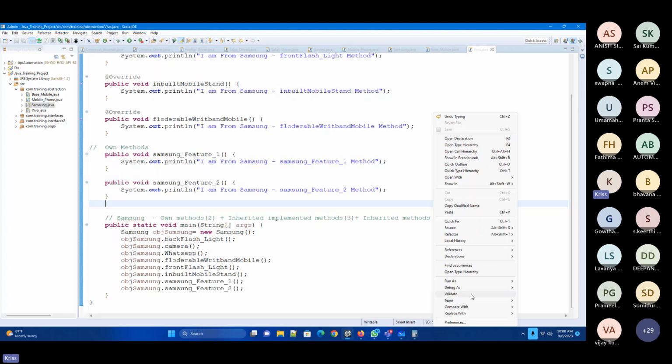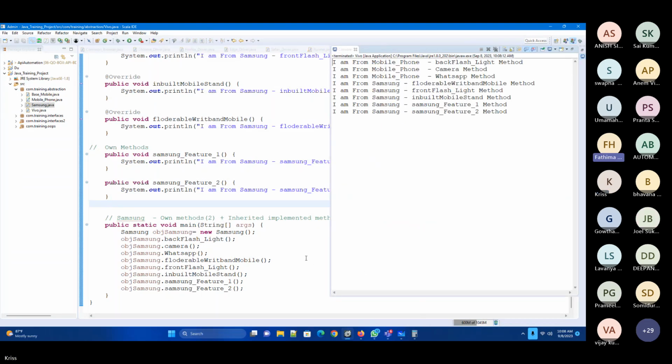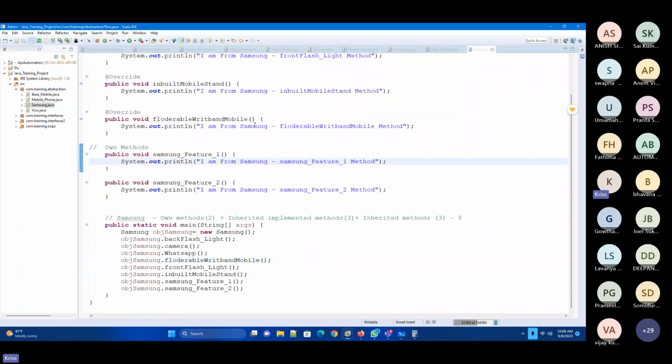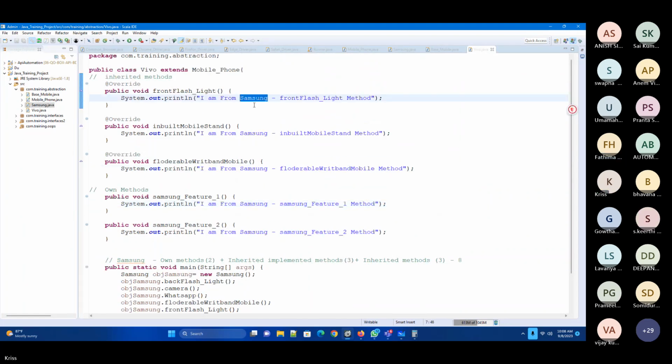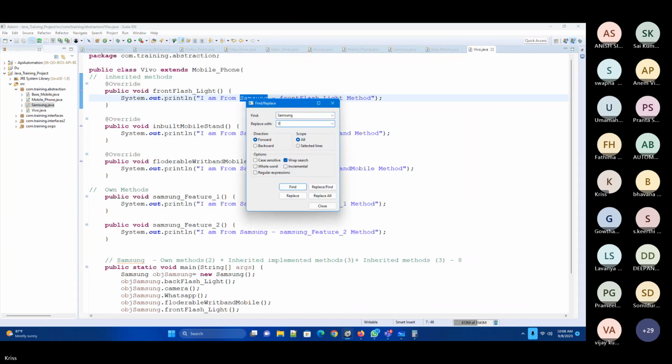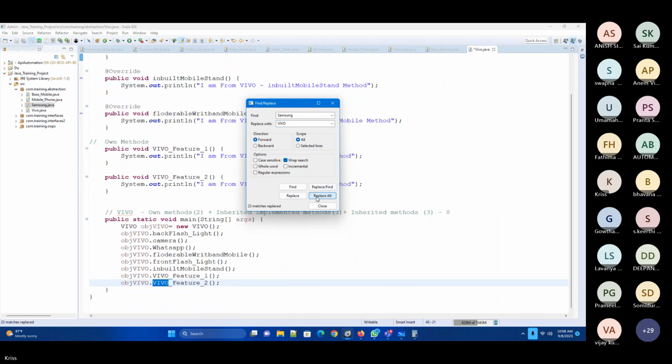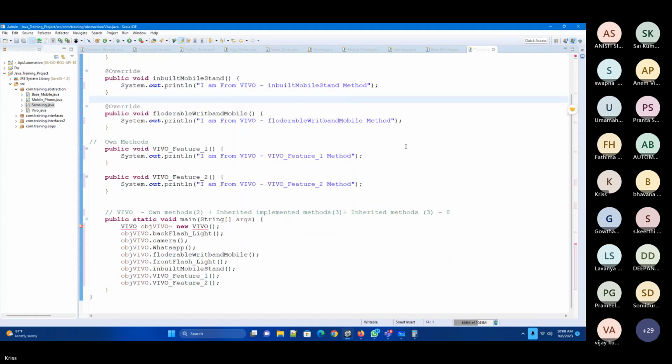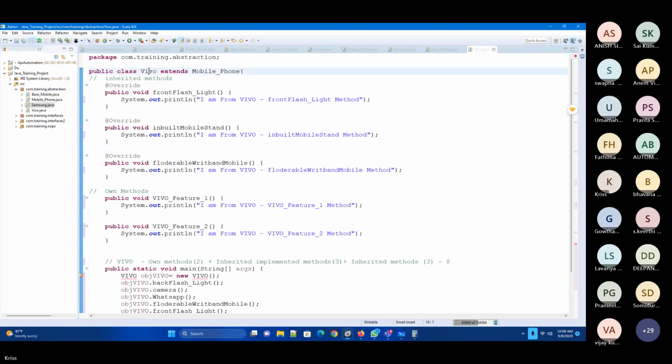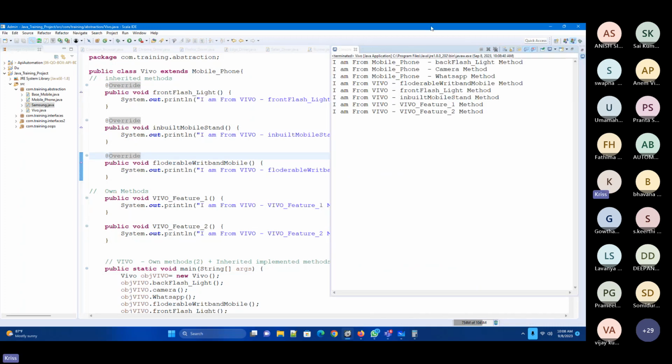Got it. Now if I executed this, what it will give? You can change the name to Vivo. So that's it.